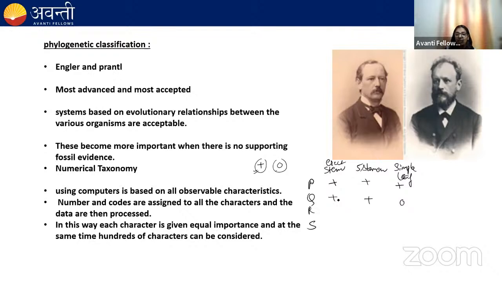Here I have taken only 3 characters, but hundreds of characters can be taken into consideration at the same time. And in this taxonomy, each character is given equal importance. So now you can see, if I find a plant which has an erect stem, 5 stamen, and a simple leaf, or many more characters, then by putting this data into software, I can easily identify, okay, this species belongs to this group, or these species belong to that group, okay? So it makes the classification easy.